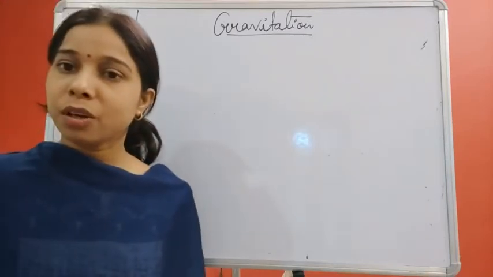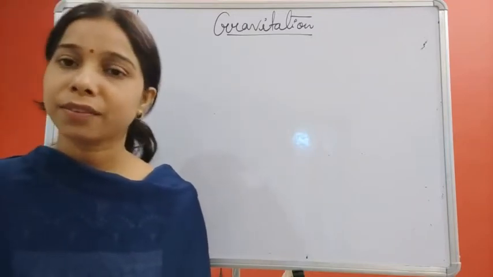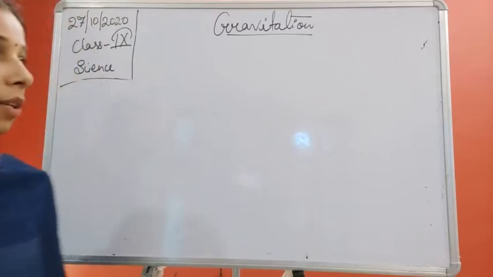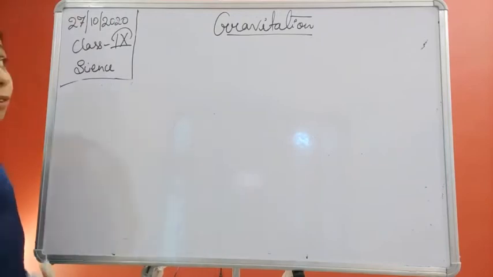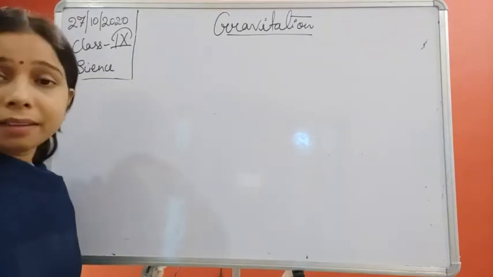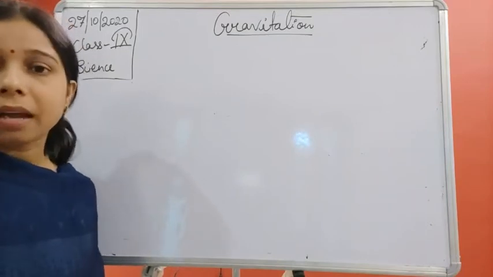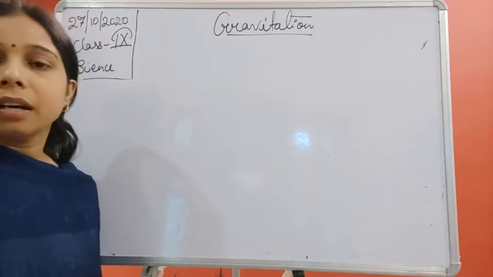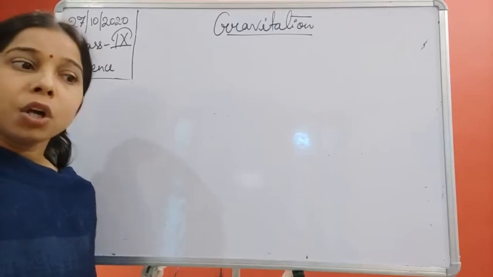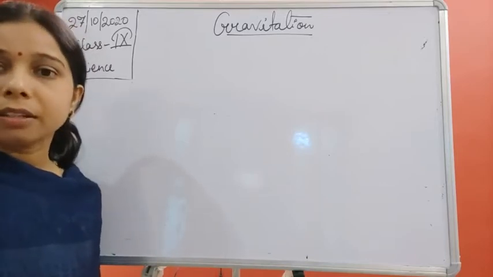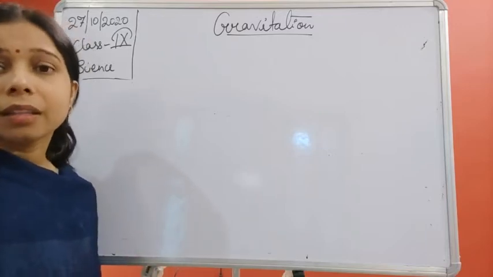Hello students. We have started with the chapter on gravitation. Gravitation is a kind of force exerted by one object on another object. Both of them have different masses, and it totally depends upon the mass of the objects. If both are exerting a force on each other, and the mass is higher, then the gravitational force will be higher.